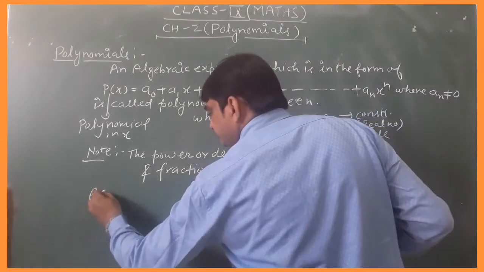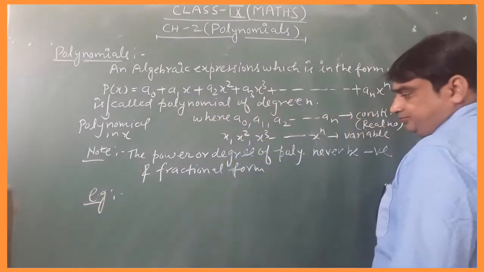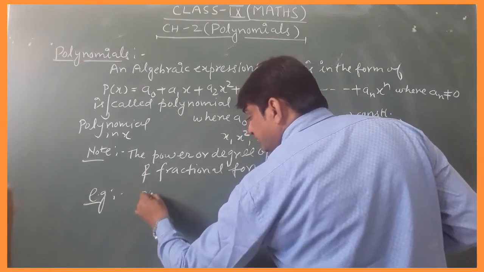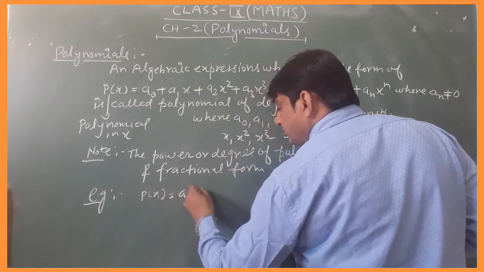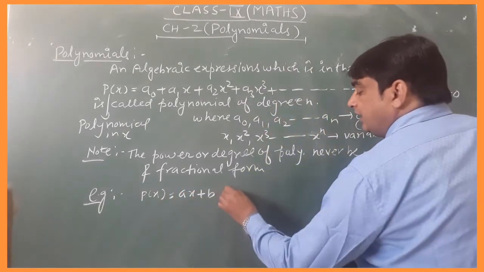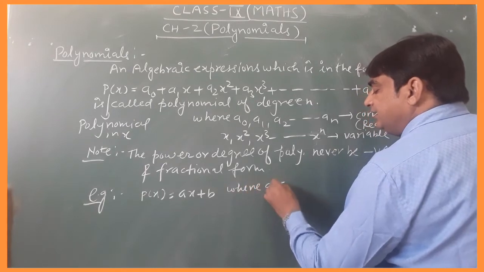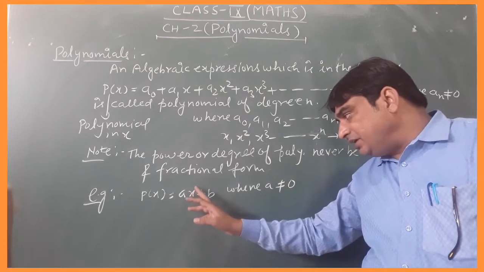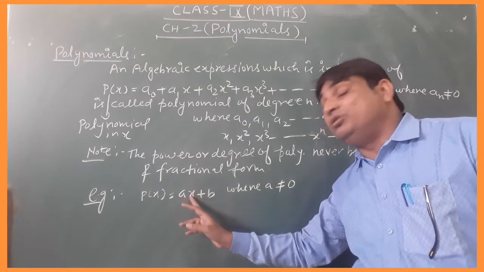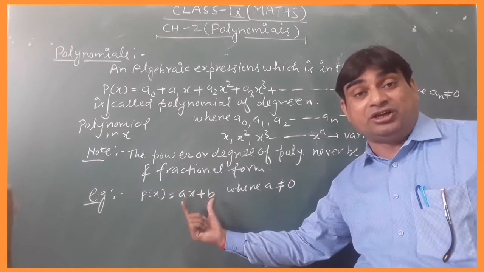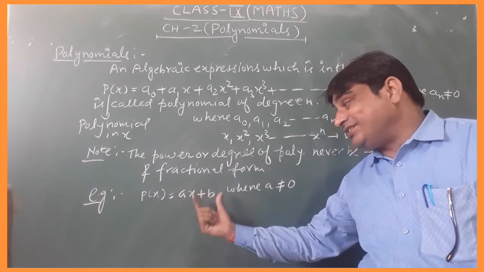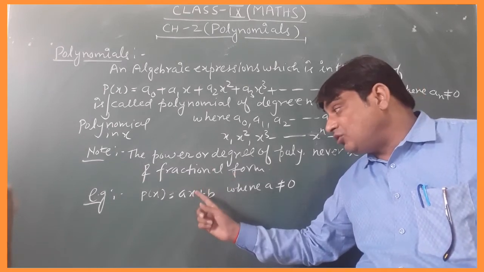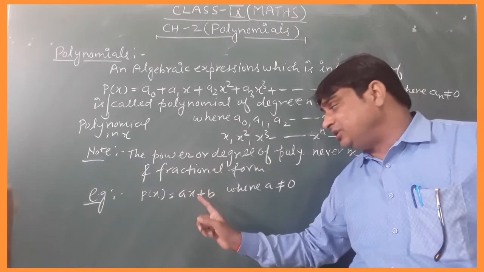Example of a polynomial. Suppose p(x) = ax + b, where a is not equal to 0. Because, students, if a is 0 then the x term also vanishes, so this is not a linear polynomial. So this is the necessary condition: the coefficient of the highest degree of a polynomial is never 0.